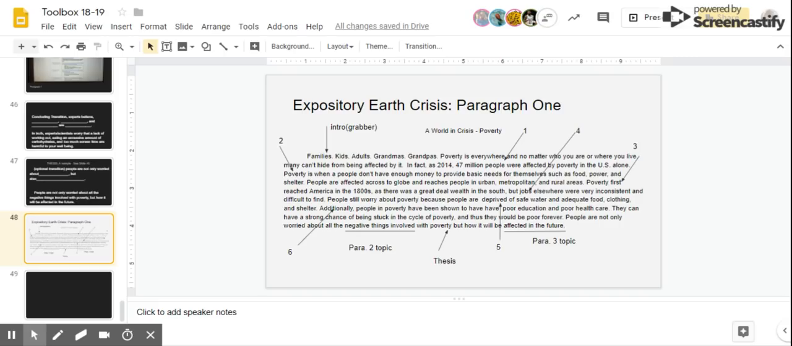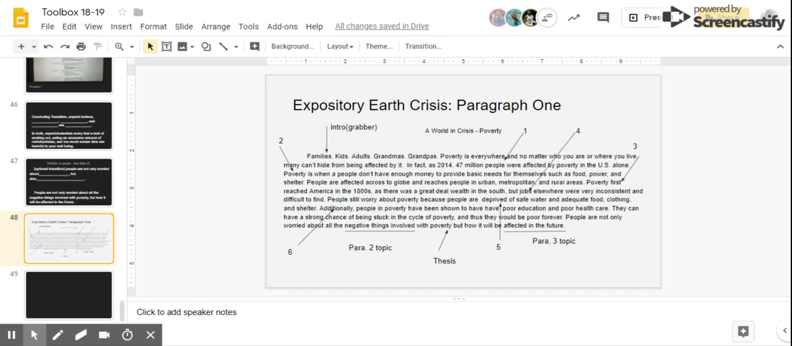Then you'll notice one mistake I kind of made here is, and I have a transition or my thesis at the end, I probably should have used a better transitional word. Instead, I just said people are not worried about all the negative things involved with poverty, but how it will be affected in the future. And I really feel like if you look at the examples you did, you're going to read much better by using one of your transitions, or one of your theses that has a transition. What I would do is write this first and then insert your 3 different thesis statements inside of it and see which one of those sounds the best.